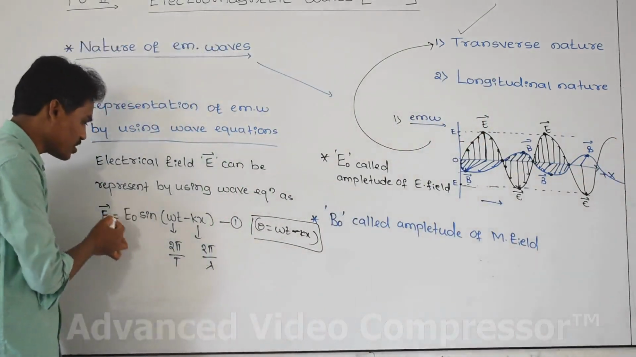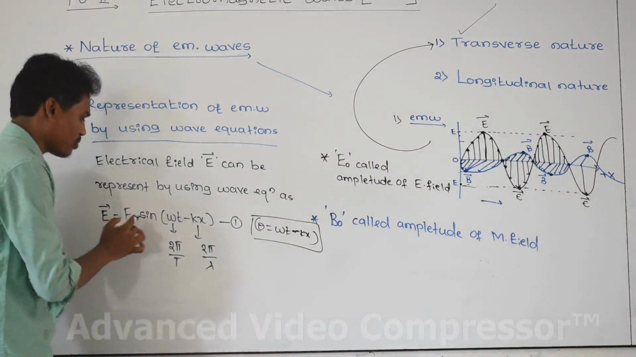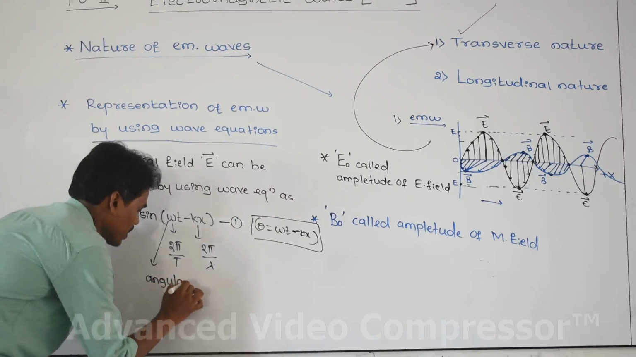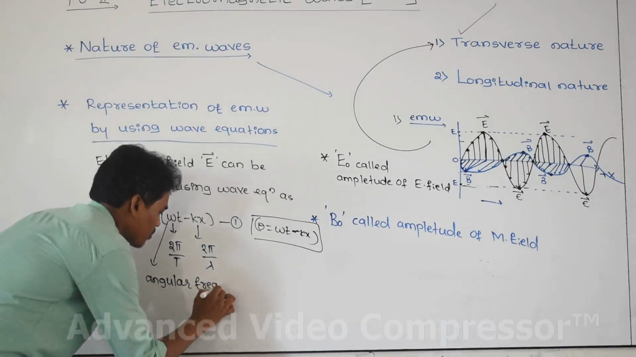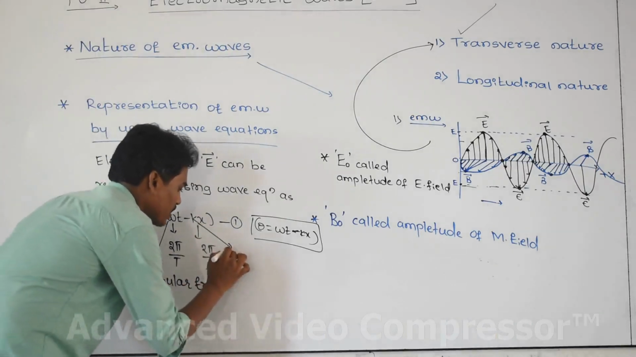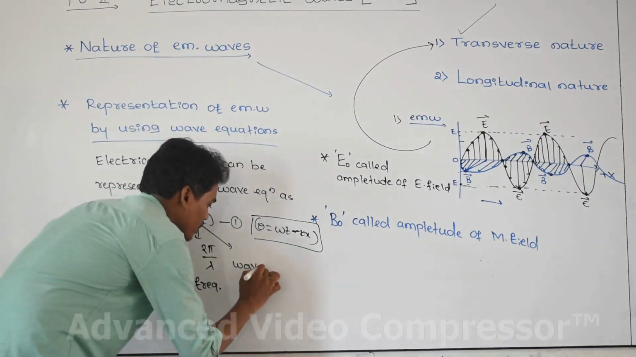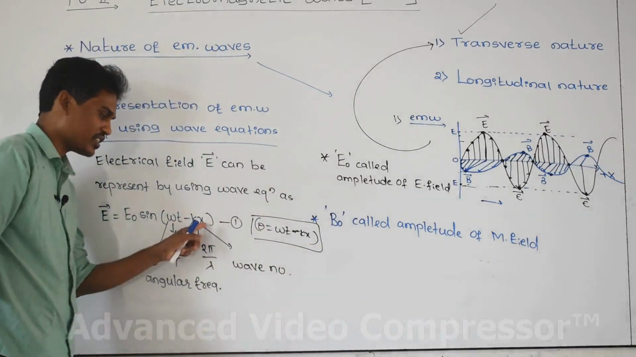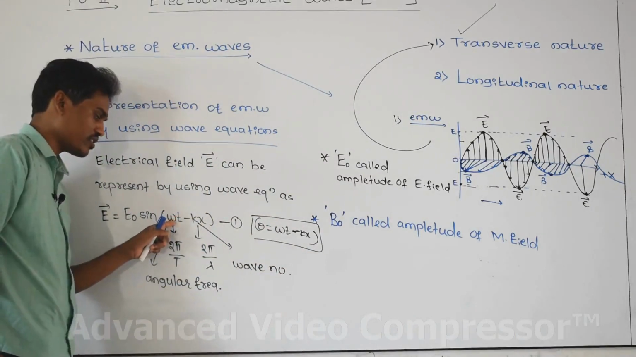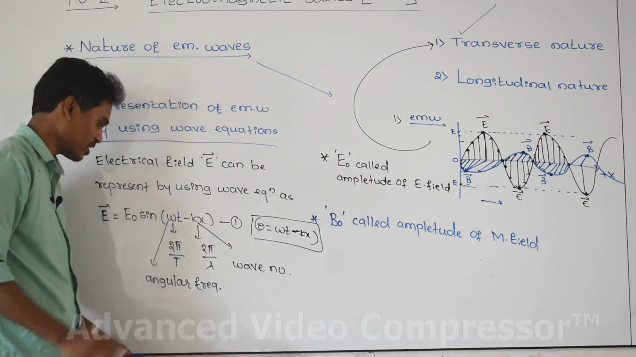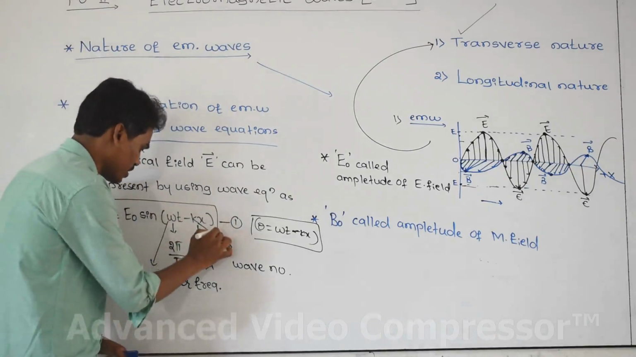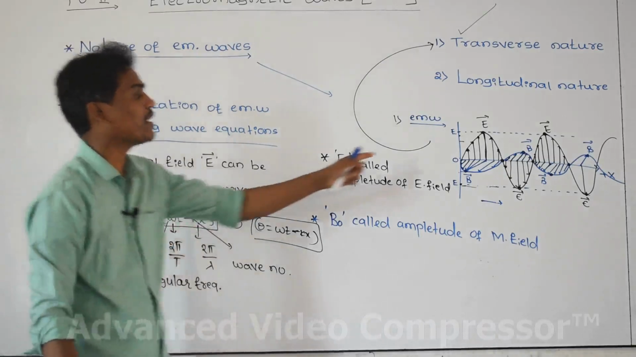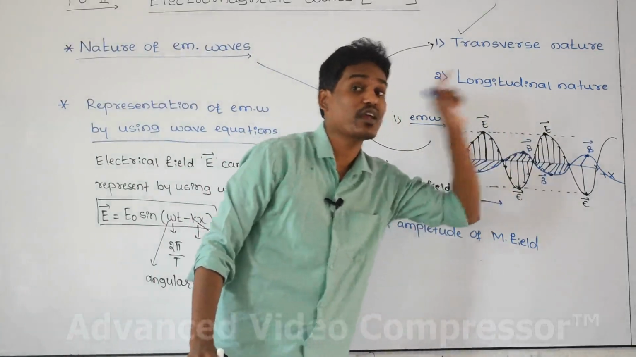And if you use this formula, this is angular frequency, and k is wave number. We are counting with respect to distance for k, and angular frequency we are counting with respect to time. If you use this equation, it is able to find out what is the intensity of electrical field inside the wave.